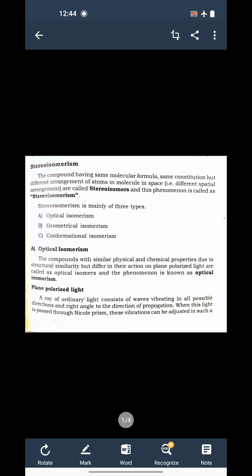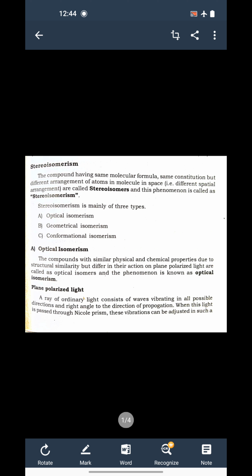So first is optical isomerism. Now what is this optical isomerism? The compounds with similar physical and chemical properties. Why do they have the same physical and chemical properties? Because their structures are similar. So the compounds with similar physical and chemical properties due to structural similarity but which differ in their action on plane polarized light are called optical isomers, and the phenomenon is known as optical isomerism.